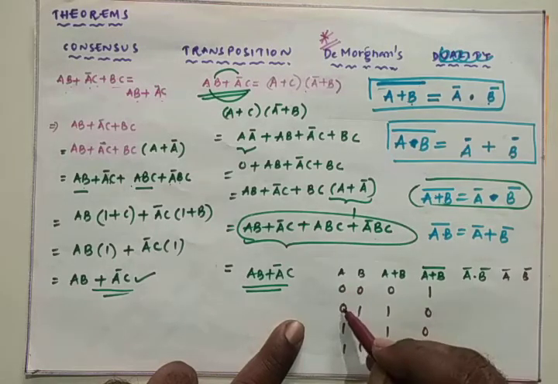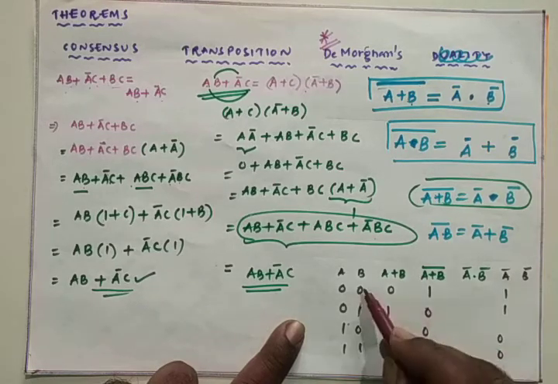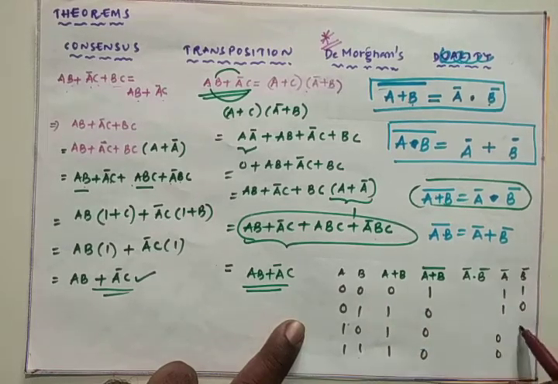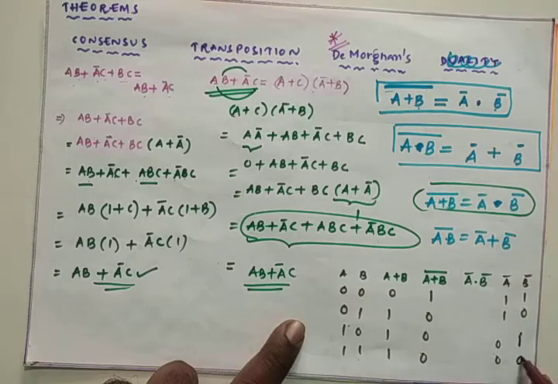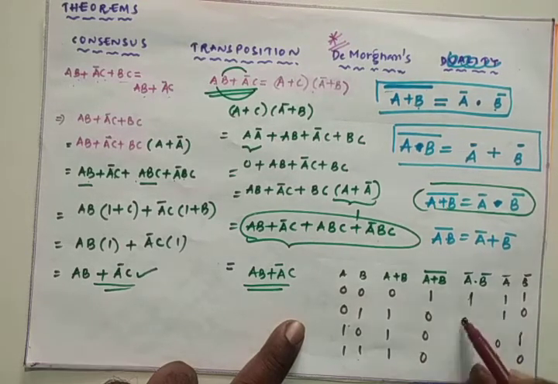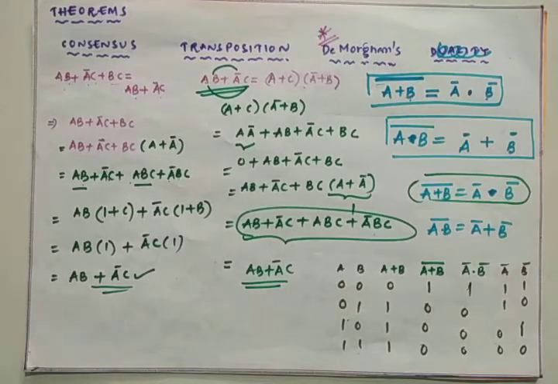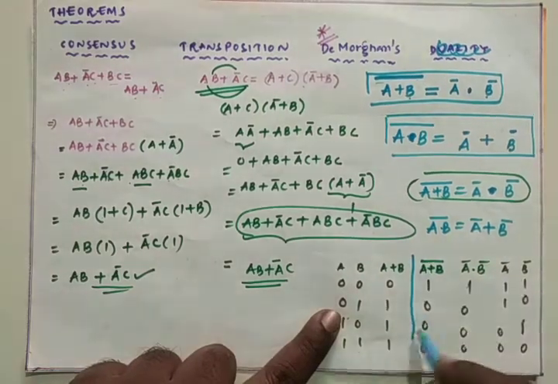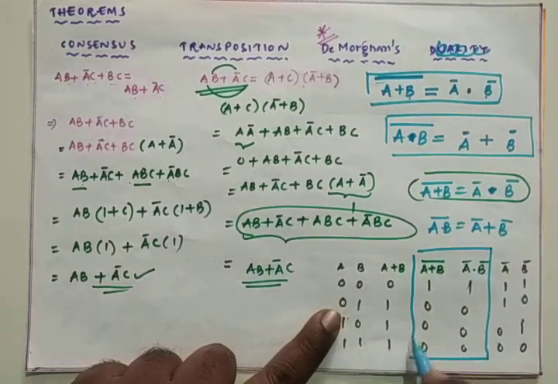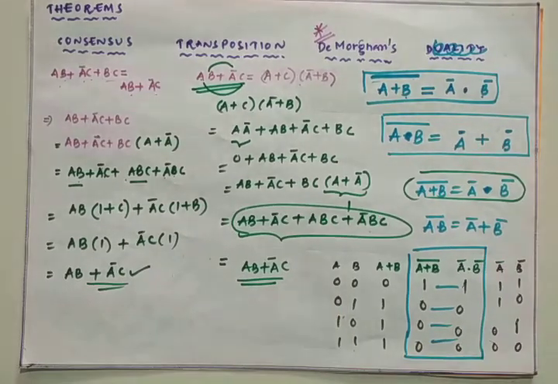In place of 0 we write 1, and in place of 1 we write 0, giving 1 1 0 0 for A bar and 1 0 1 0 for B bar. Then 1 into 1 is 1, 1 into 0 is 0, 0 into 1 is 0, and 0 into 0 is 0. See this? What we got now is that A plus B whole bar equals A bar dot B bar.